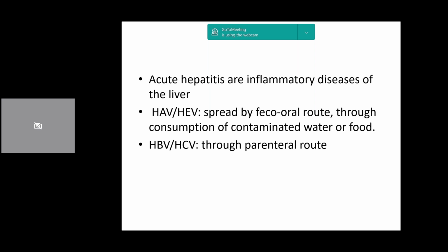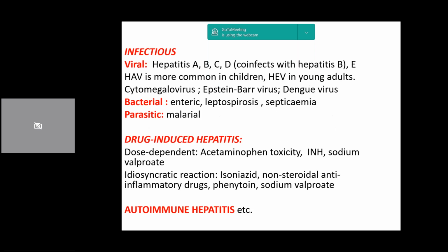In children, hepatitis A is more common, while hepatitis E is predominantly a disease of the elder age group. Hepatitis B and C are spread through parenteral route, which is the exposure through infected blood or body fluids.